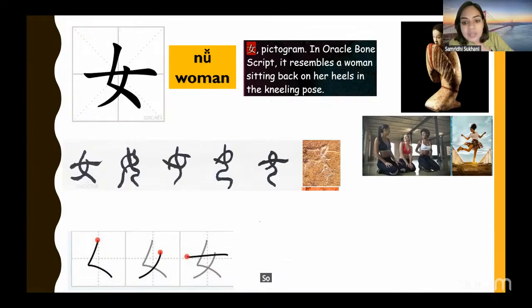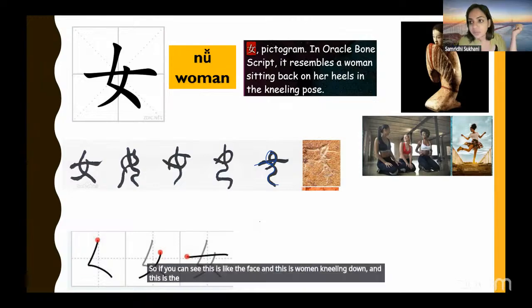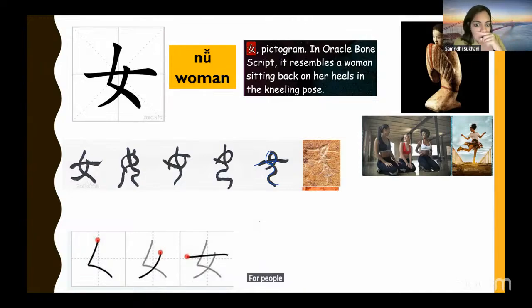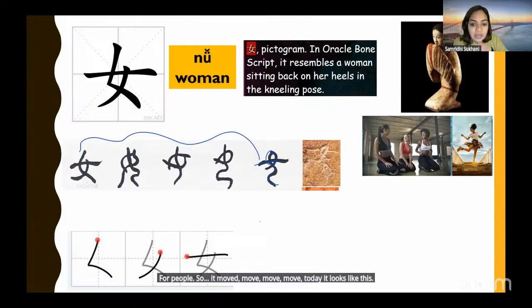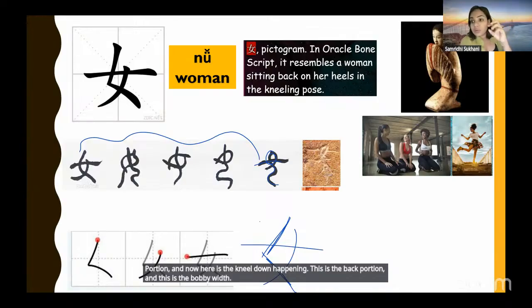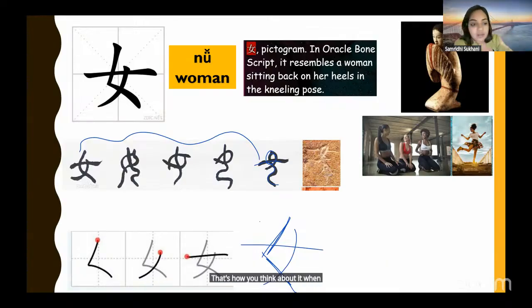So if you can see, this is the face, and this is the woman kneeling down, and this is the bobby pin. Today it looks like this. So right now also, if I draw the character, imagine this is the front portion, and here is the kneeling down happening. This is the back portion, and this is the bobby pin. So that's how you think about it when you're writing the character for woman as well.